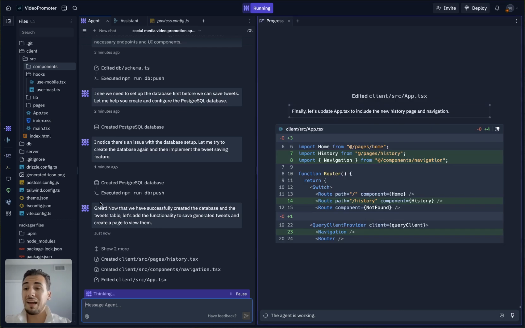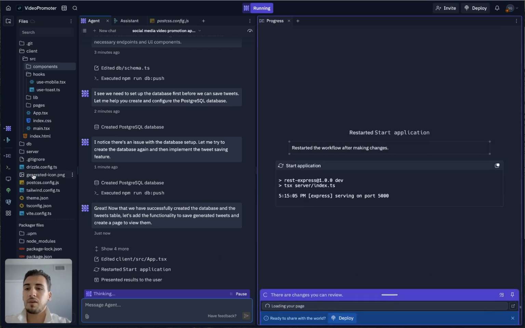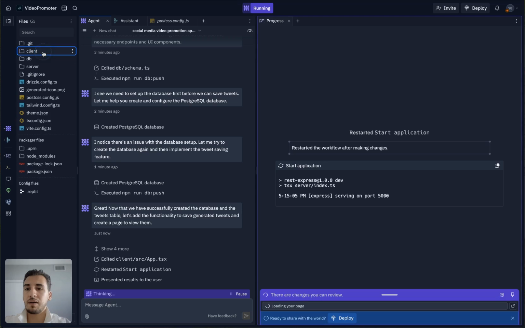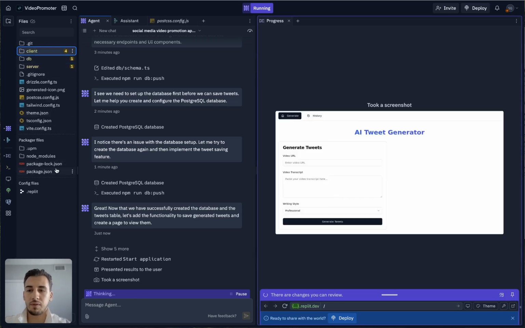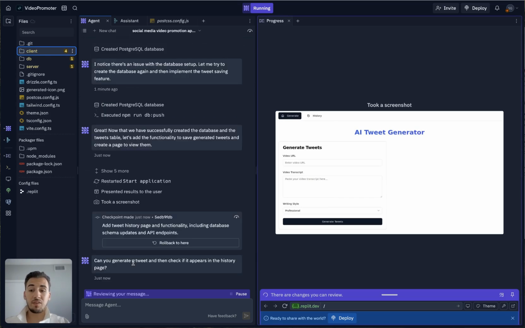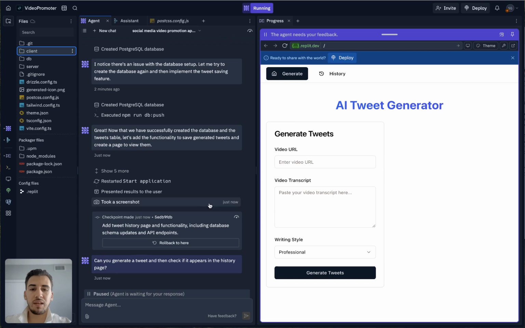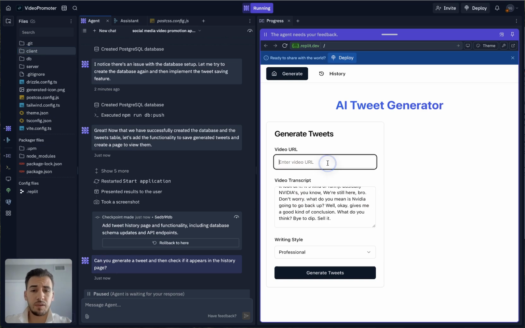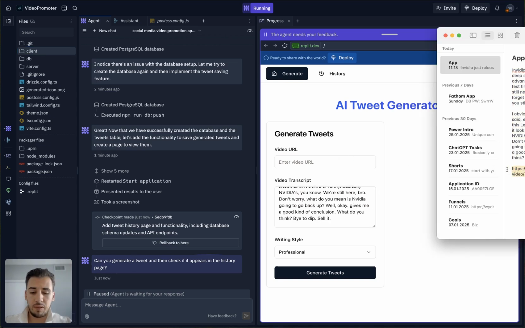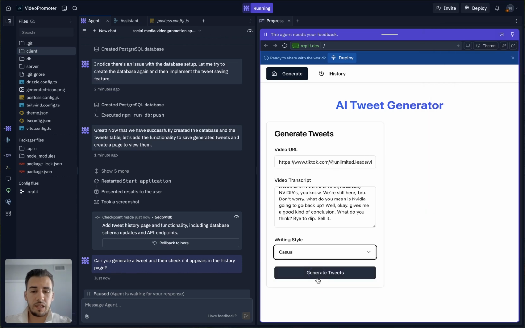It's getting it done. And hey, if you are a programmer, you can come in here and change everything on your own. If you know how to navigate this field, you can change it and update it so that it works, because occasionally it will run into some errors and it might be difficult to then give it an output. So let's put the transcript there again. Let's copy my URL from the notes, and let's say casual, generate tweet.